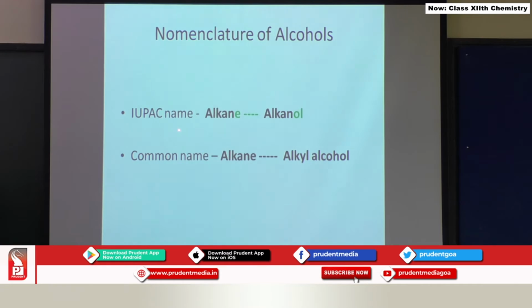In the IUPAC system, the E of the alkane, the parent hydrocarbon, is replaced by the suffix OL, and therefore alkane becomes alkanol. Whereas in the common name system, the parent hydrocarbon alkane becomes alkyl and it ends with alcohol. So, commonly it is named as alkyl alcohol.